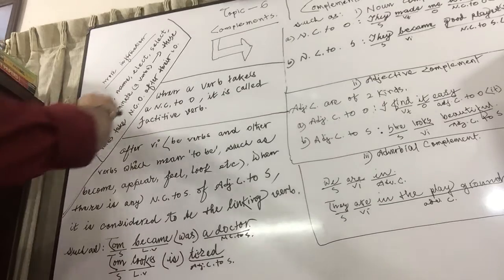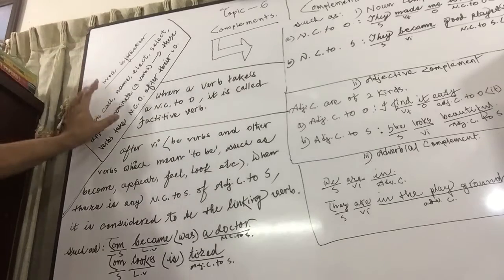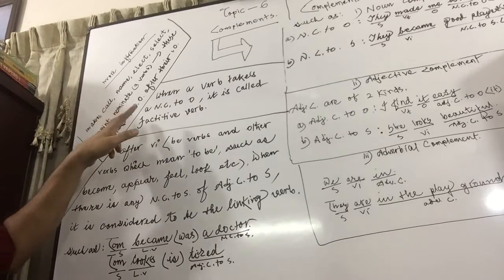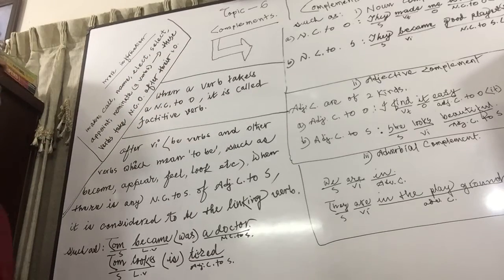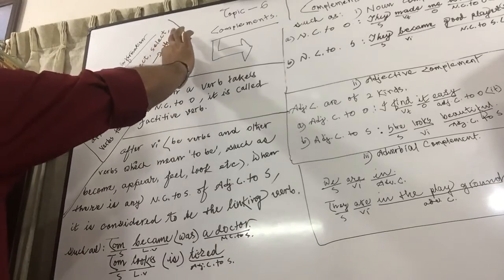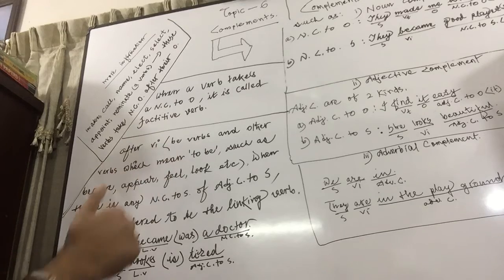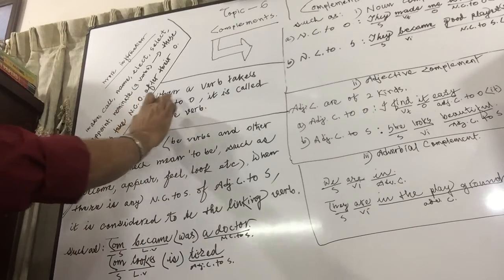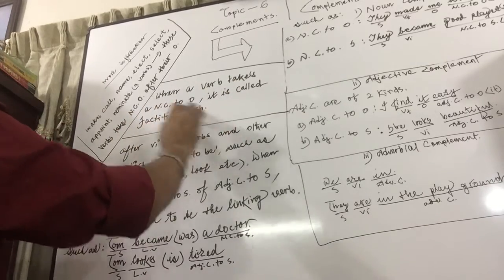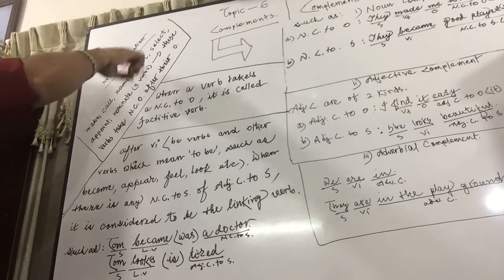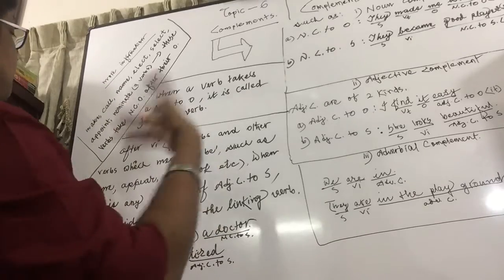Now you can get more information here. Make, call, name, elect, select, appoint, nominate. These are the 7 verbs. These verbs take an NC after their object, leaving the IO, that is the indirect object. After their object there must be a noun. That's why these are called factitive verbs. When a verb takes a noun complement to the object, it is called a factitive verb. And this is a list of verbs which must take a noun complement after them.